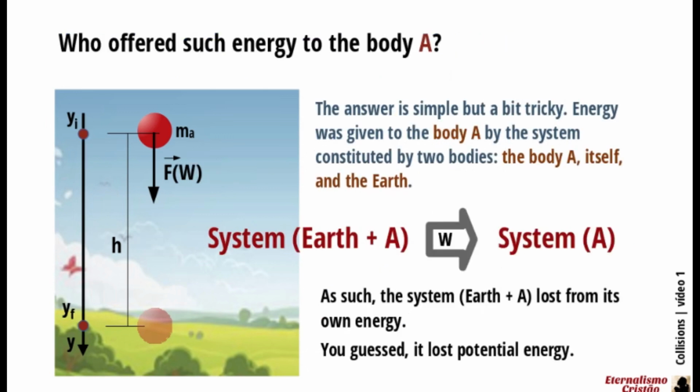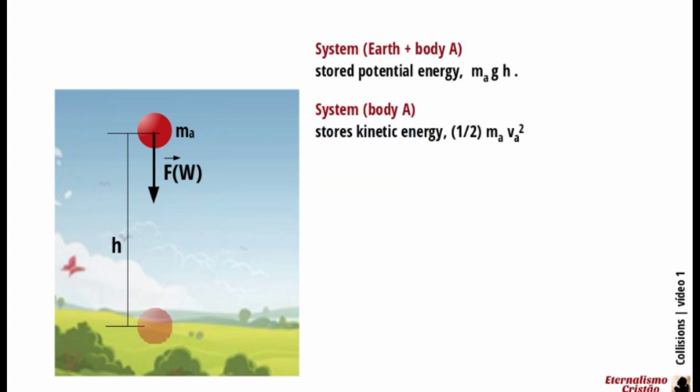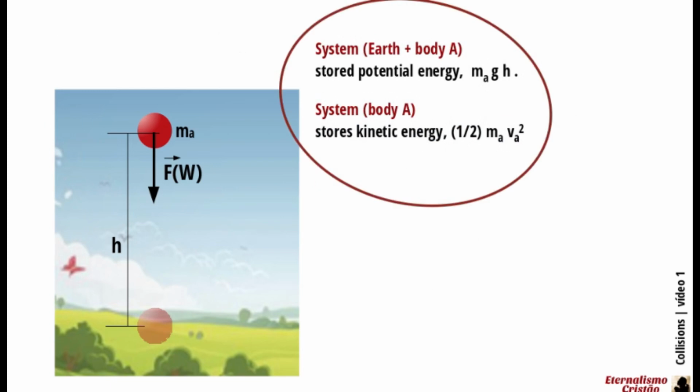Energy was given to the body A by the system constituted by two bodies, the body A itself, and the Earth. So, we have two systems. One system is body A, alone. The other system has two bodies, body A and the Earth. The system of two bodies, Earth and body A, stored potential energy. The system of one body, body A, stores kinetic energy.